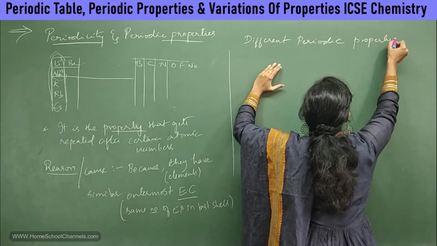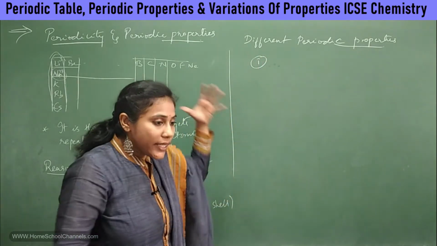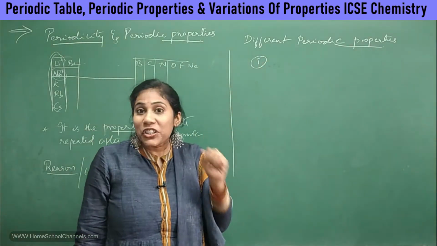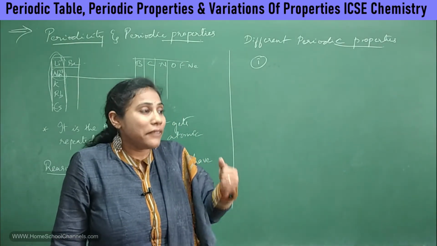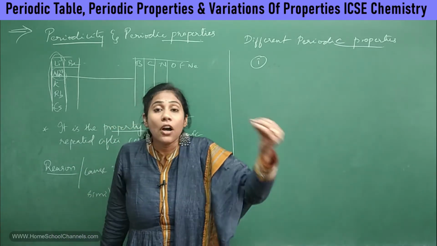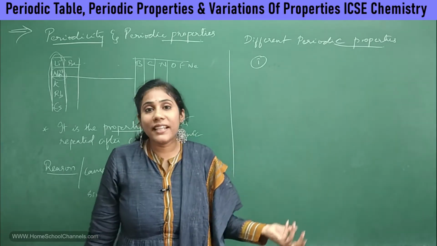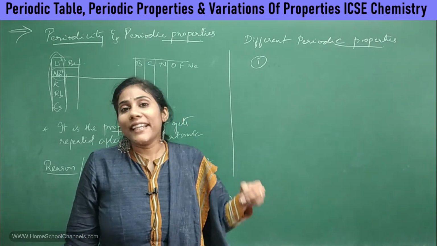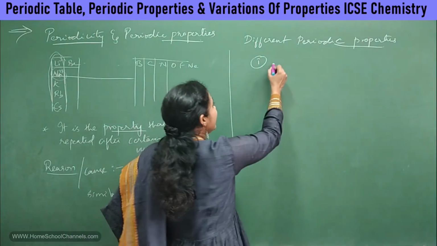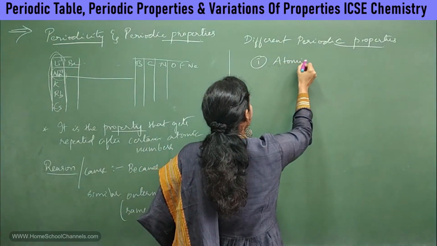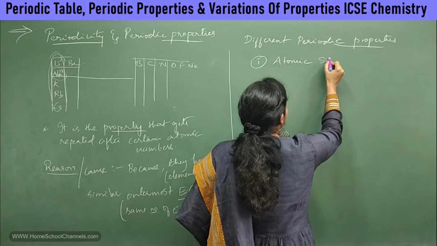The first property, which is very, very important, is one by which you can decide in what way the element reacts, whether it can form a covalent bond or an ionic bond, what type of chemical reaction it shows. That is atomic size, which is really a very important property of elements.